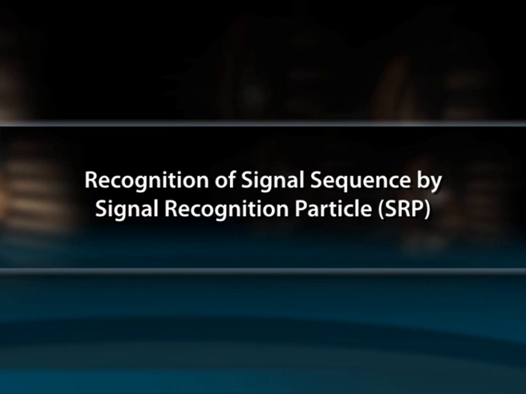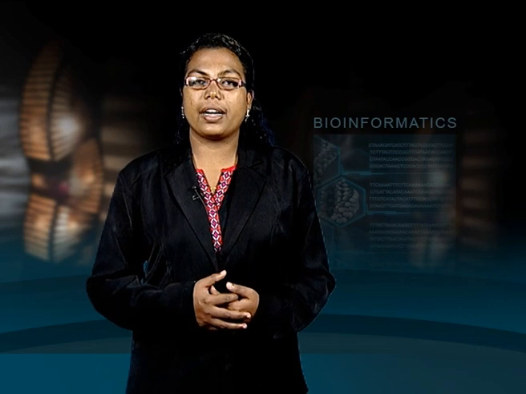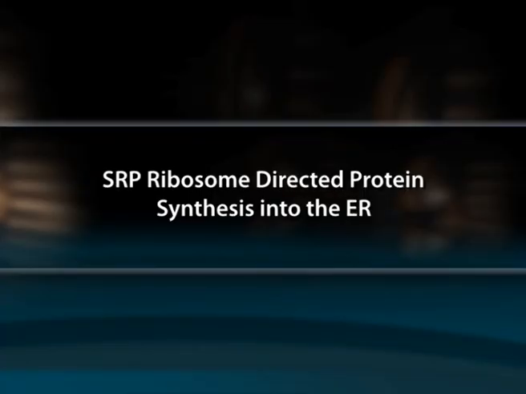First one, recognition of the signal sequence by the signal recognition particle, that is SRP. The proteins synthesized on the ER are made in a precursor form. During translation, the signal sequence emerges from the ribosome. It is identified and bound by an SRP. SRP is a nucleoprotein consisting of 6 polypeptides and a 7S small cytoplasmic RNA.